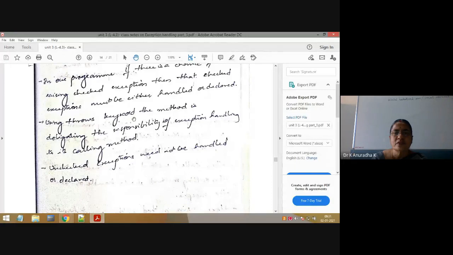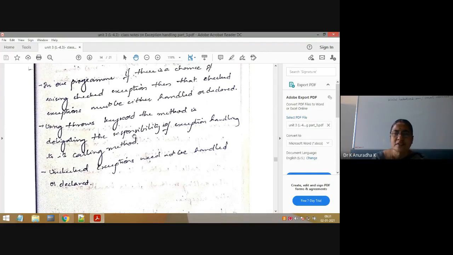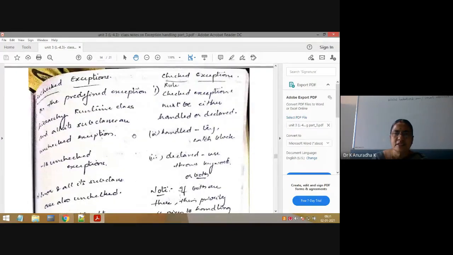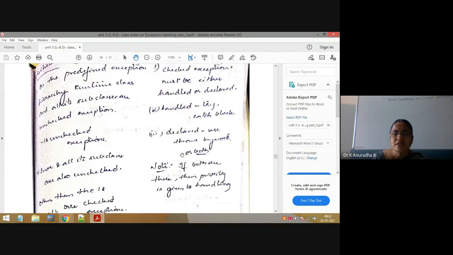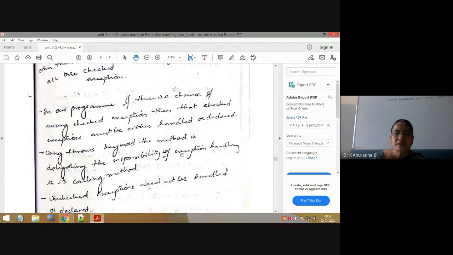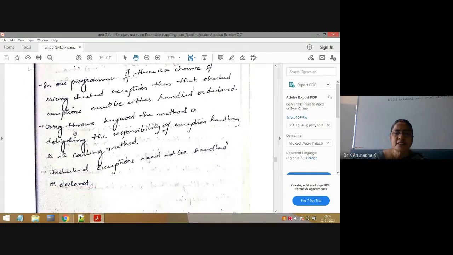That's using the throws keyword. The method is delegating the responsibility of exception handling to its calling method. This is the throws keyword. In the final exam, if the question is to explain the throws keyword in exception handling, you must first write checked exceptions and unchecked exceptions, then write the throws keyword, where we use the throws keyword in checked exceptions. Using the throws keyword, the method is delegating the responsibility of exception handling to its calling method. This is the very, very important point to remember about the throws keyword.